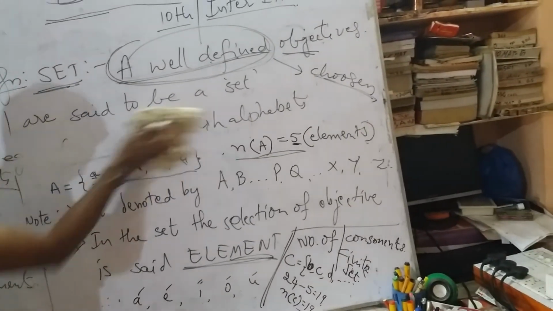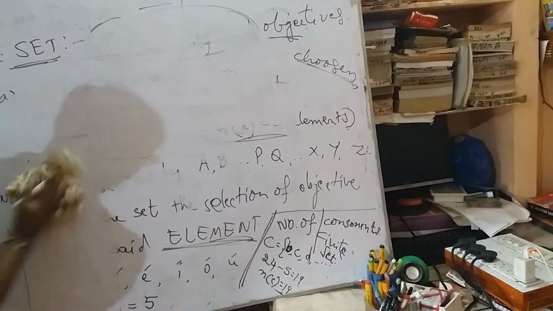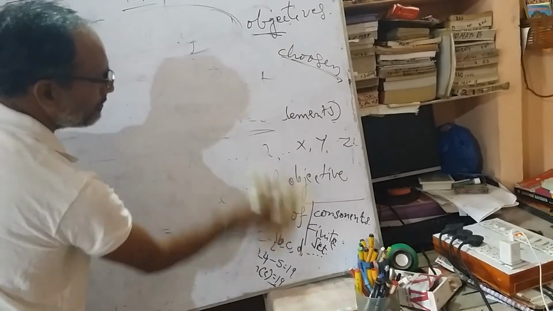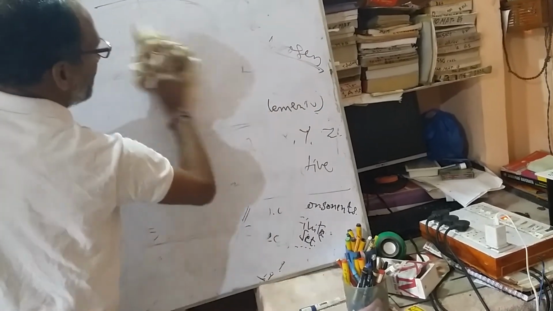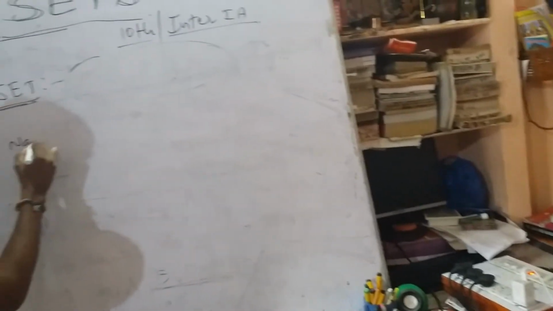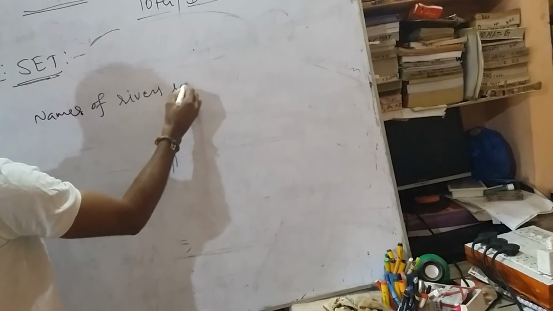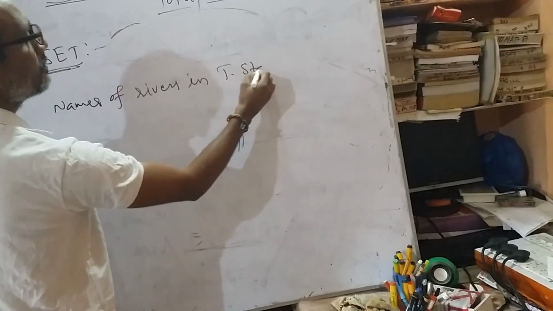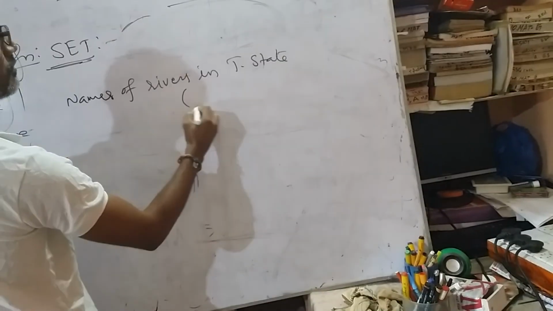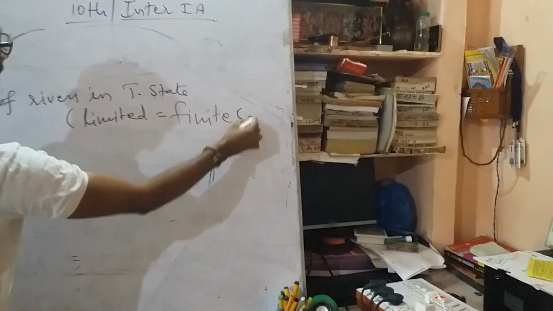Well defined means like this: the number of rivers, the names of books, the names of the writer Mahatma Gandhi's written books, according to any one condition. But the names of rivers in Telangana state are also limited. Limited means it is a finite set. This type of finite set they will ask too.